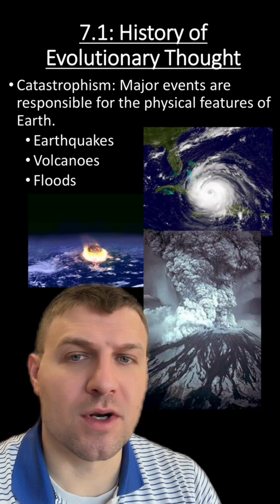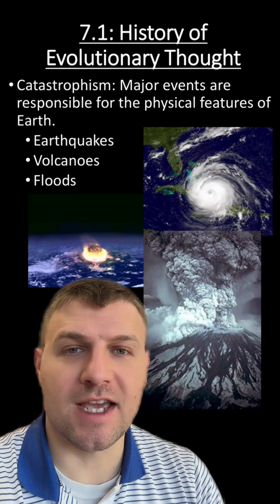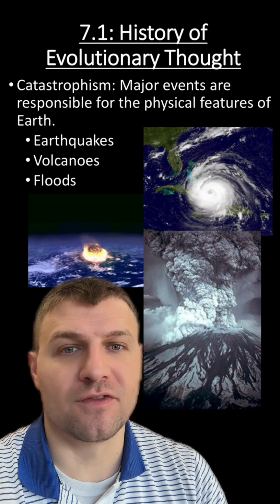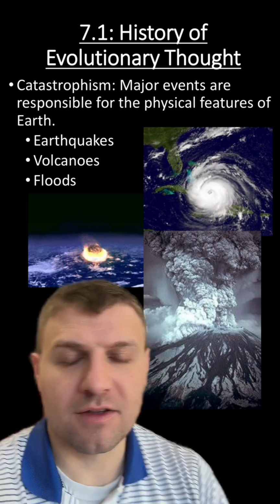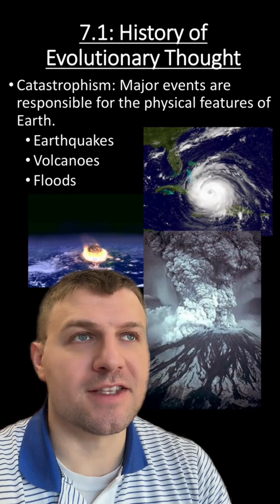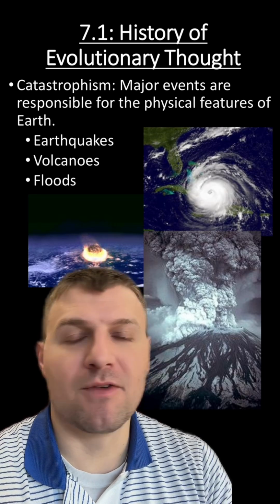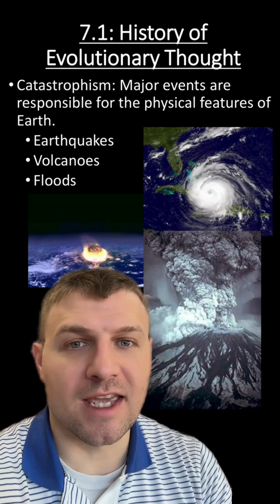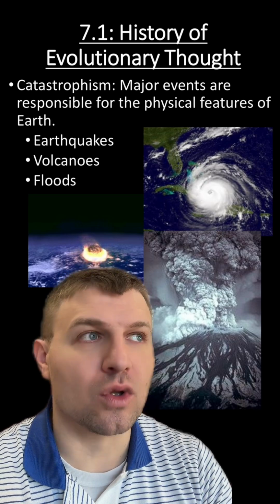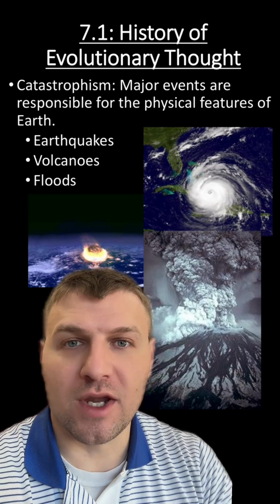He also supported something called catastrophism, which is the idea that major events are responsible for physical features on Earth. These are like earthquakes, volcanoes, and floods. And yes, they do influence some of our geological landscapes. They are not the sole reason why things look the way they do on Earth.